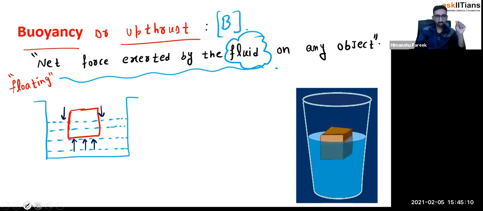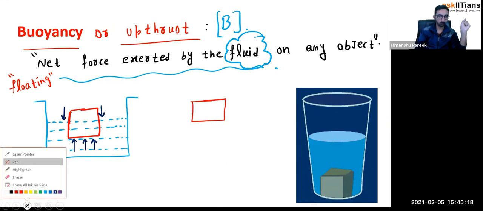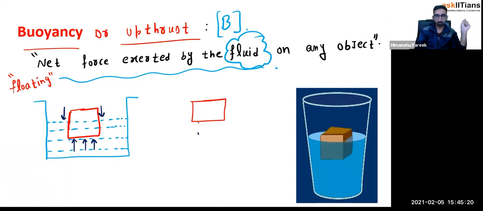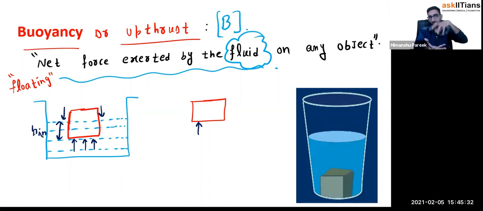So on this red color block, the total force acting is this way. Let us write it. From the bottom side, let's say this height is H in. I'm writing H in because this is the inside height I'm taking, not the complete height, only the height which is inside the liquid.